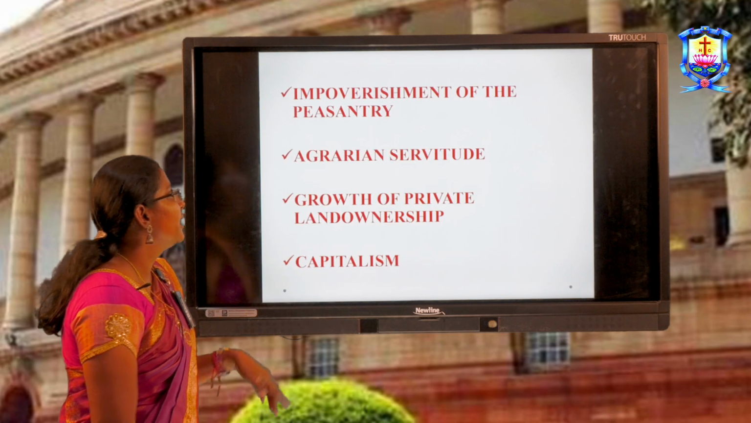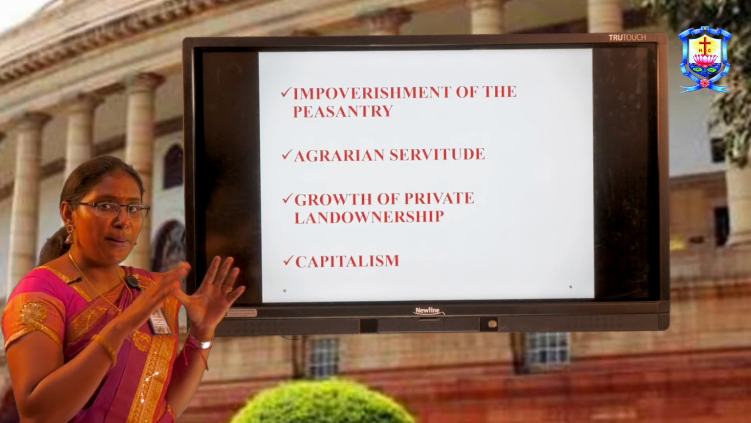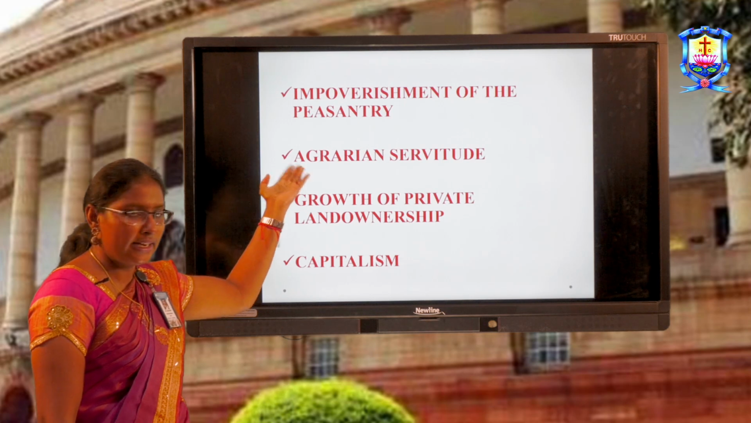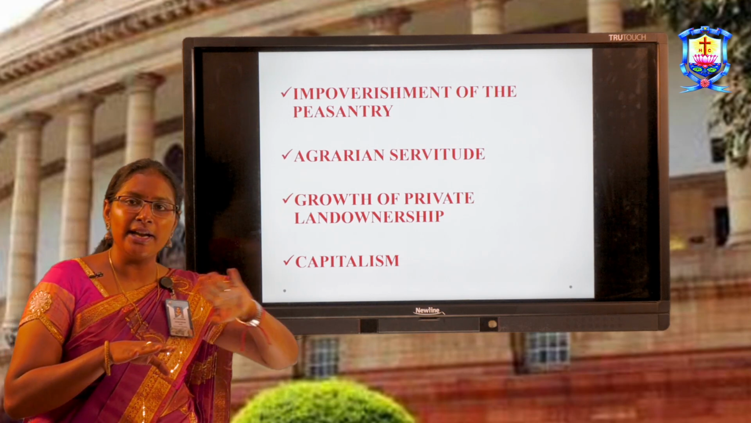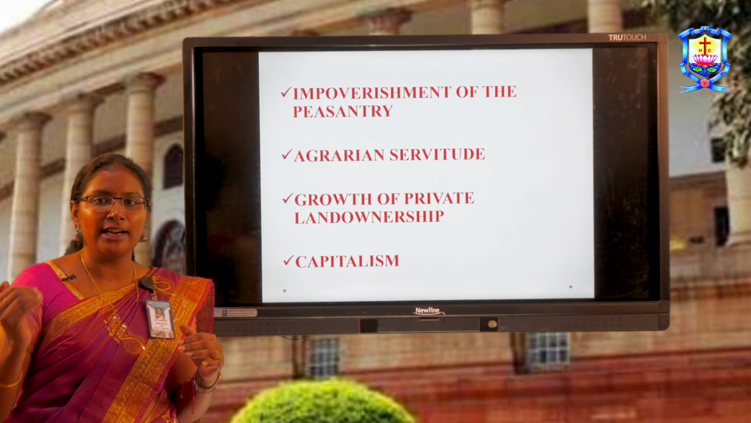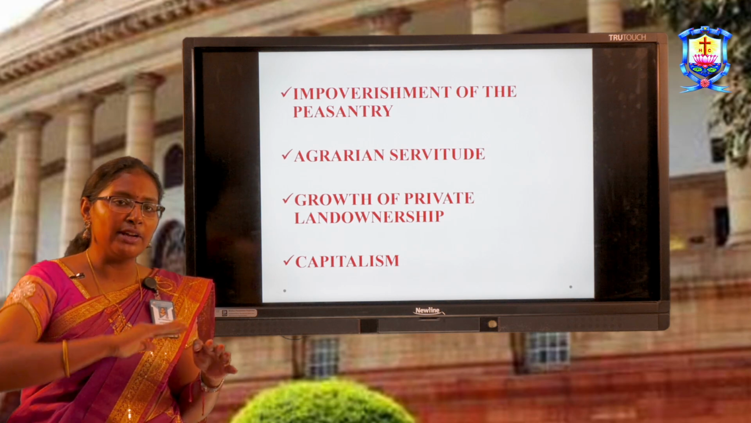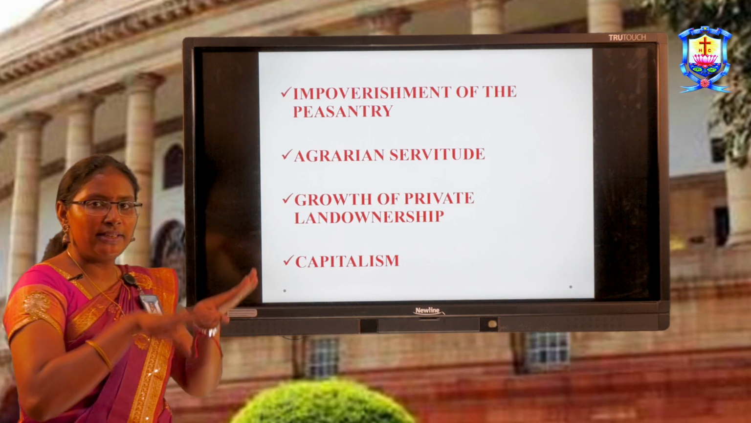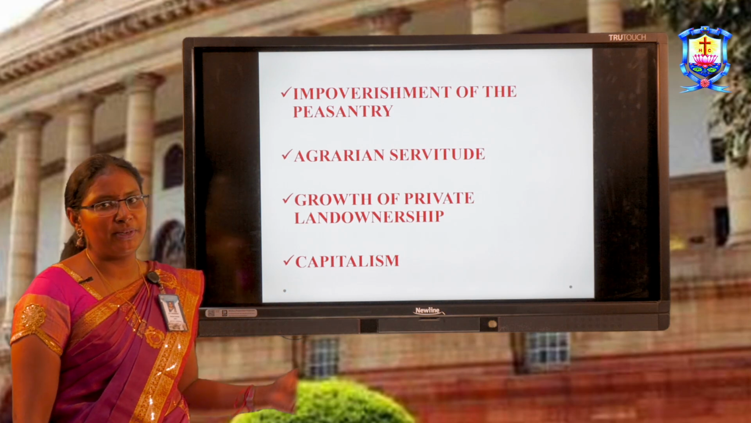So to conclude, impoverishment of the peasantry: like I said, peasants were made to become slaves, agrarian servitude. Then growth of private land ownership. On the one hand, peasants were becoming poor. On the other hand, the private landlords, including moneylenders, merchants, traders, zamindars, were becoming rich. So inequalities were on a larger scale and eventually led to capitalism.